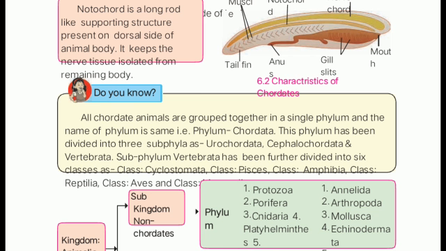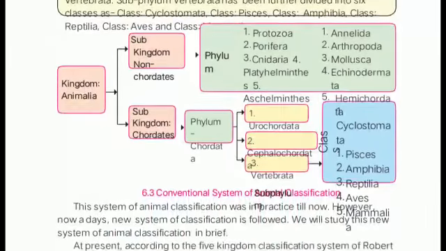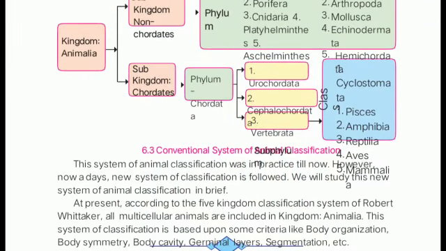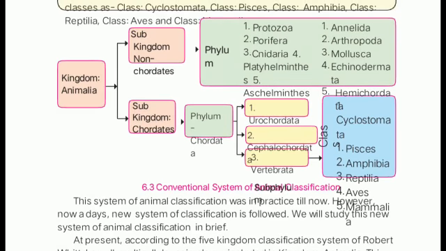Now subphylum Vertebrata is further divided into 6 classes: Cyclostomata, Pisces, Amphibia, Reptilia, Aves and Mammalia. Understood? So this is the tabular representation of classification.